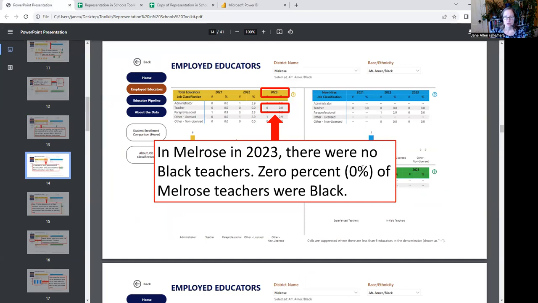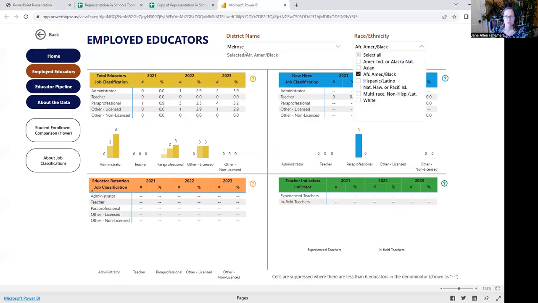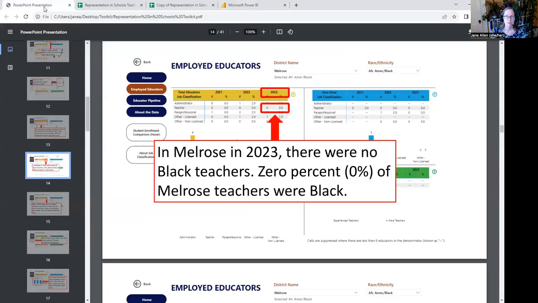So in Melrose, in 2023, what we're seeing is that Melrose has reported having no Black teachers. And I'll show you the data. So 2023, this is the row for teachers, and Melrose is reporting no Black teachers, 0 and 0%.